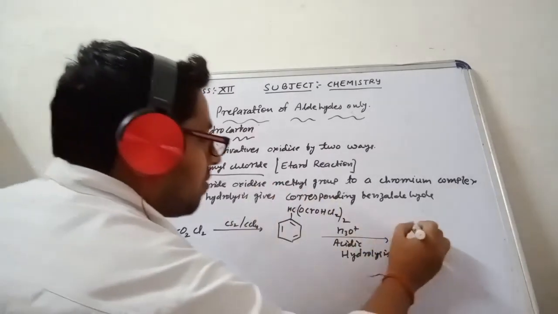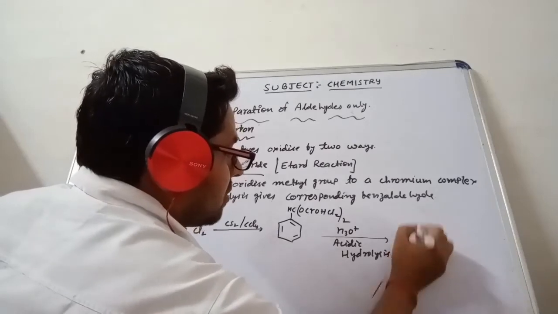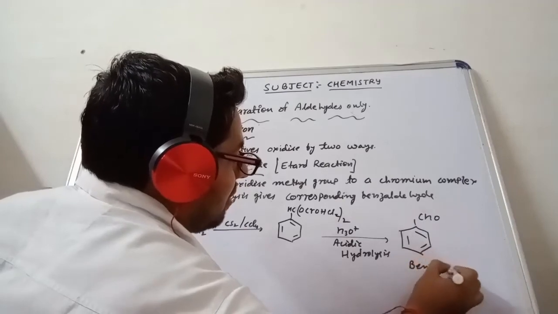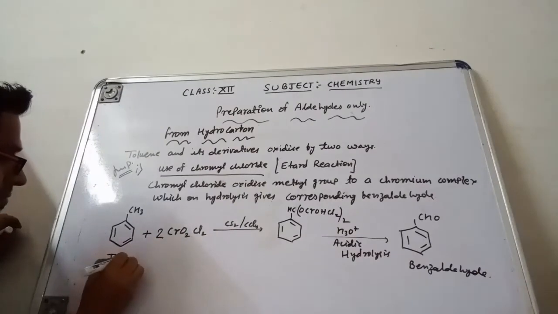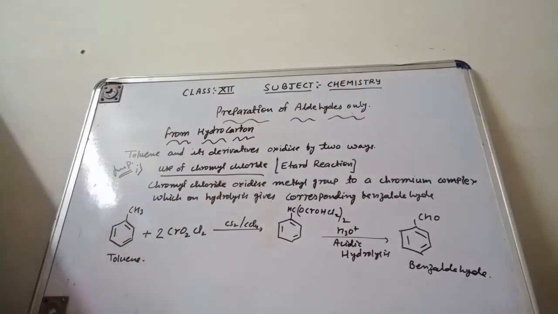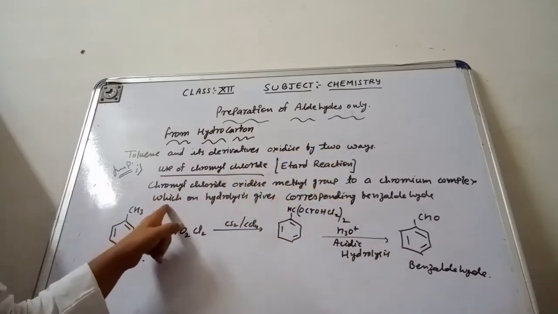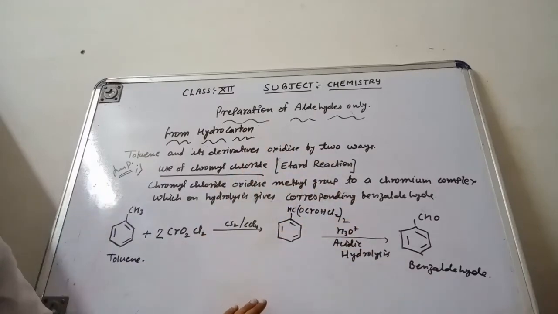Then it will be converted into the major product, that is benzaldehyde. This is CHO, this is the benzaldehyde. That means from toluene we are getting benzaldehyde. This is the Etard reaction. That means a reaction in which chromyl chloride oxidizes a methyl group to a chromium complex, which on hydrolysis gives the corresponding aldehyde, that is called the Etard reaction. The reaction I have indicated here.